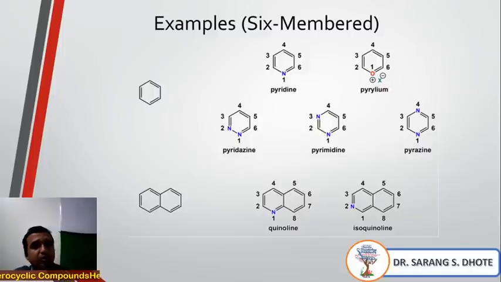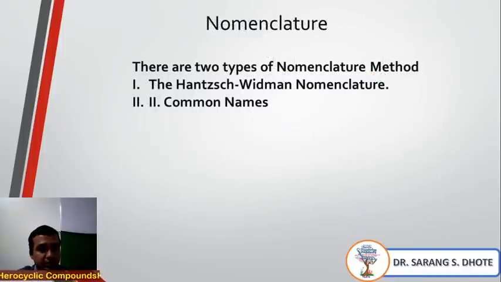If more than a 6-membered ring is attached, then it is known as quinoline and isoquinoline. See the last example, the quinoline and isoquinoline structures. In your syllabus, pyridine is there, then pyrrole is also there, quinoline also is there. Now, next we will see nomenclature.